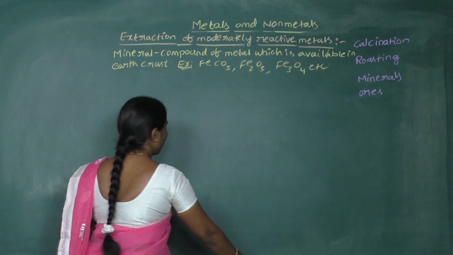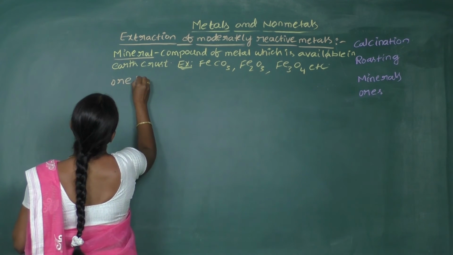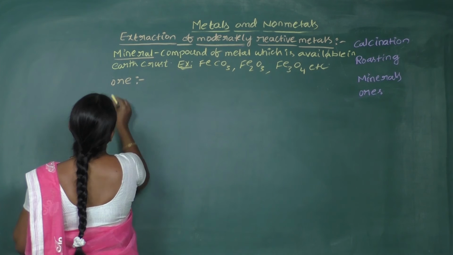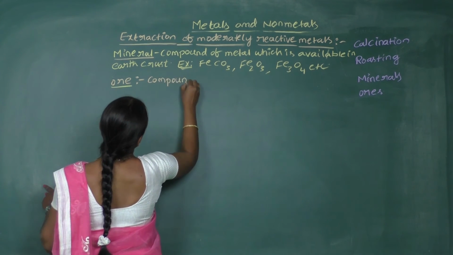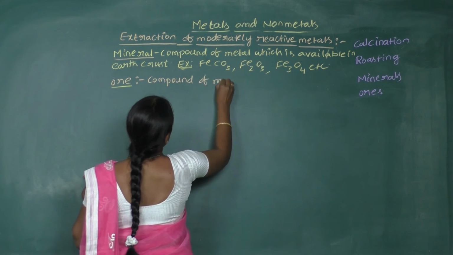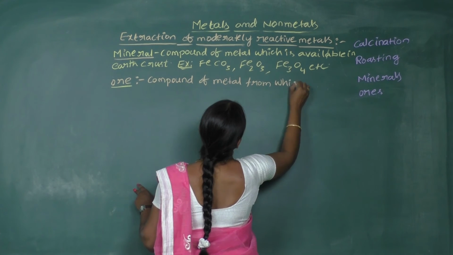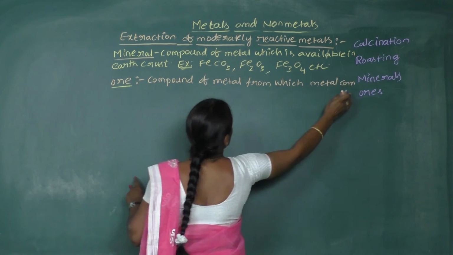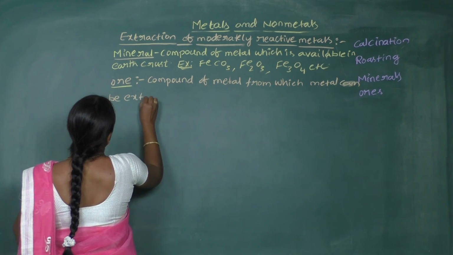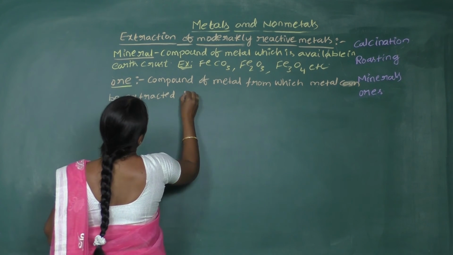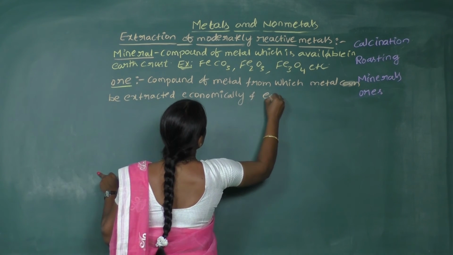And what is an ore? So this is a mineral, and let's see what the ore is. An ore is the compound of a metal from which the metal can be extracted economically and easily.